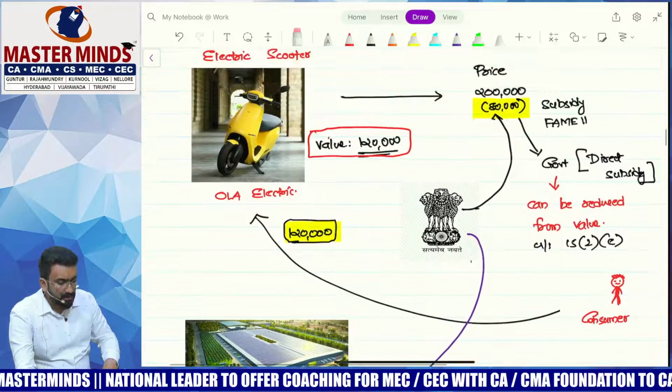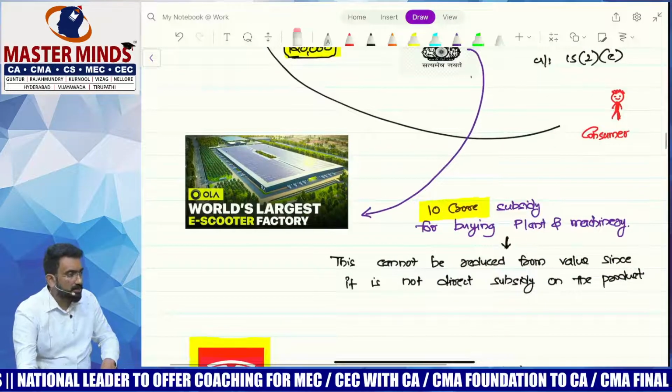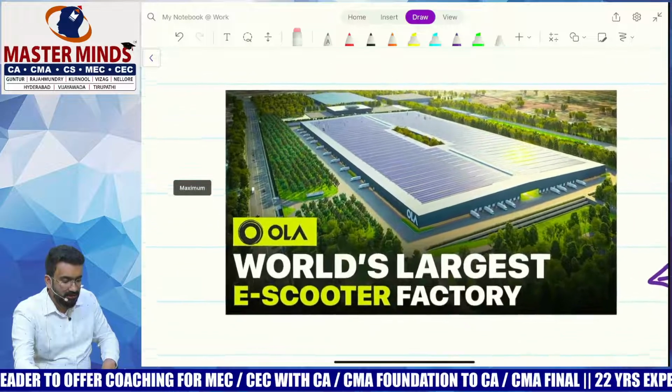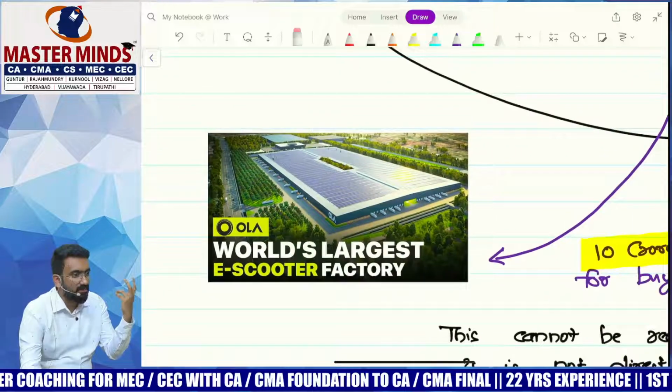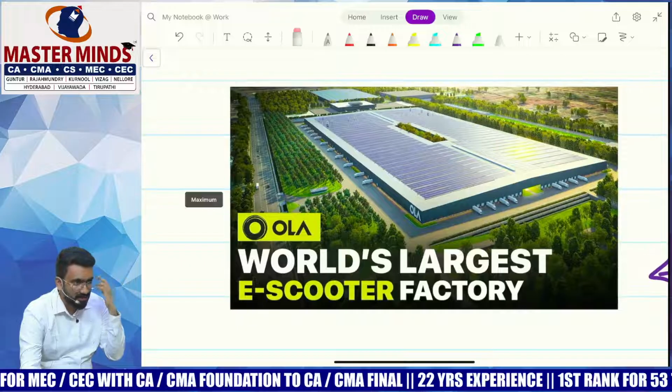So what will be the value for Ola Electric? 1,20,000. Now, all these reasons are why I became part of the revolution. They put this photo here, a very nice factory. I said they have more capacity than Honda. Honda sells lots of Activas, right?